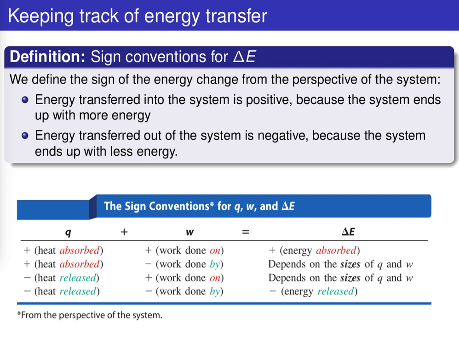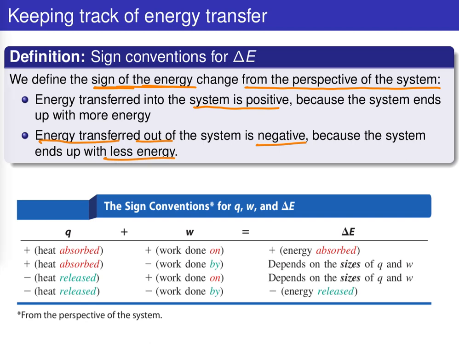So the convention is to assume the sign of the energy from the perspective of the system under investigation. So if energy is being transferred into the system, then the delta E is going to be positive because the system is going to end up with more energy at the end of the day. If energy is being transferred out of the system, then we're going to have a negative delta E because at the end of the day, this system is ending up with less energy.